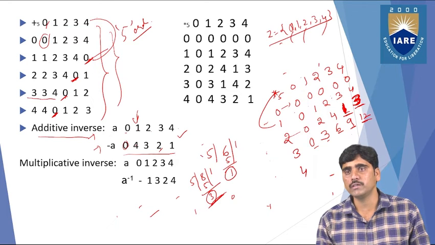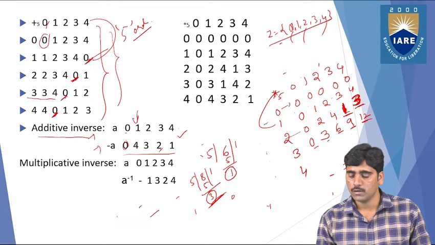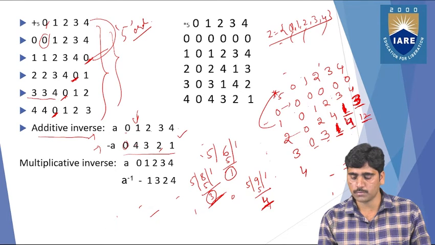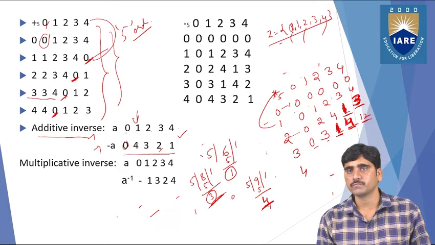So what you need to do is replace those values by doing the multiplicative modulo. What will you get? For the 6, we already did it, the value is 1. And for the 9, you can divide 9 by 5. 5 ones are 5, so 9 minus 5 is 4. So you can replace 9 with 4.